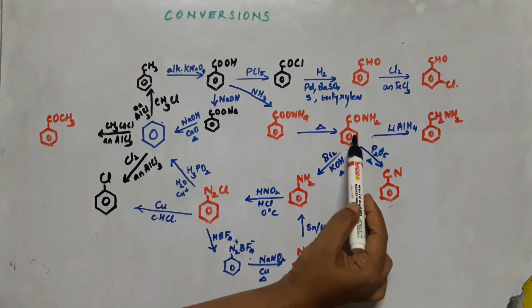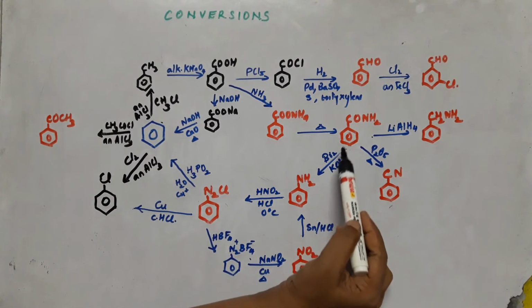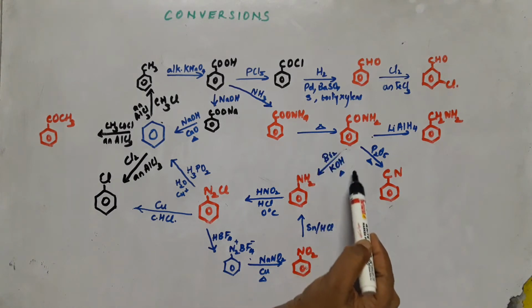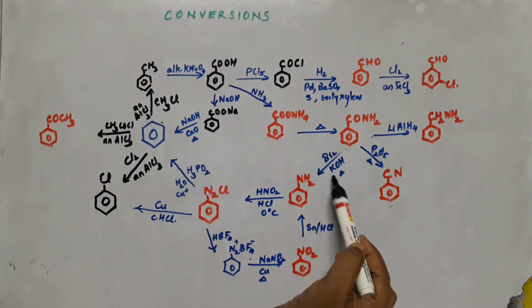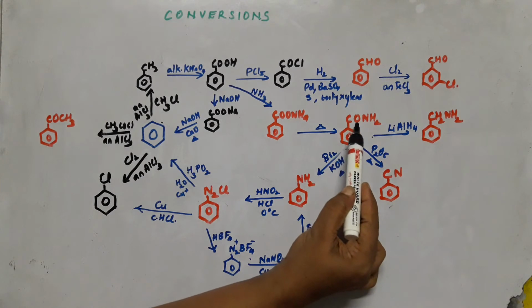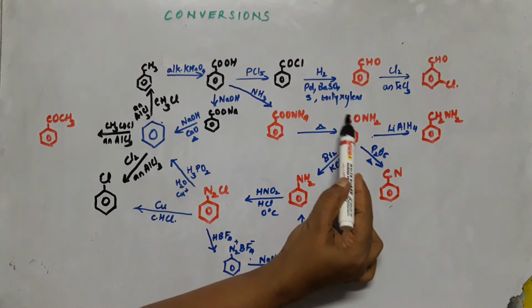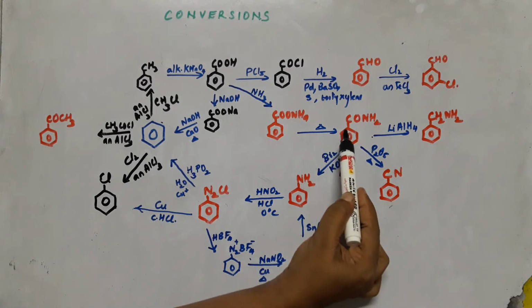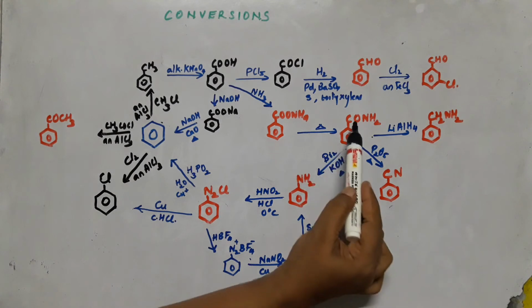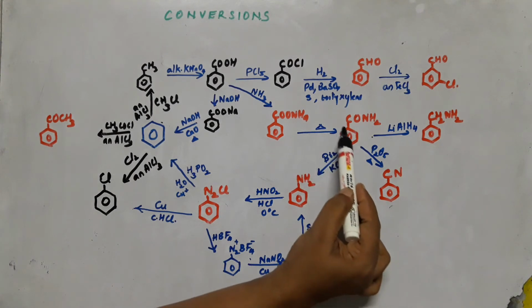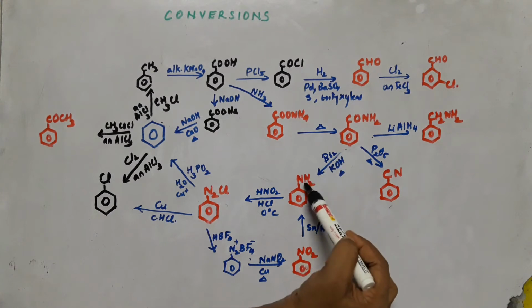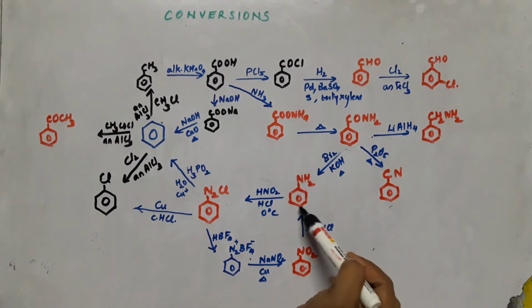And benzamide, if you are reacting with bromine, potassium hydroxide, heat, so this reagent, you know that it is Hoffmann's bromamide reagent, and it will be undergoing degradation. One carbon is removed, this much is removed, and it will be forming aniline. So this is how you can decrease the carbon. So it is a step down reaction. Wherever you want to decrease the carbon, go through Hoffmann's bromamide reaction, you will be getting aniline.